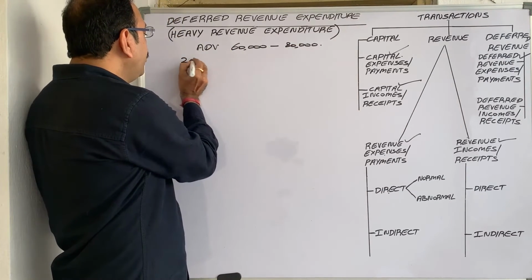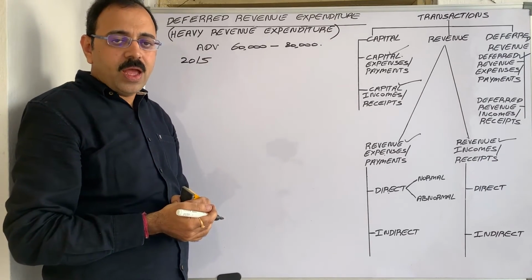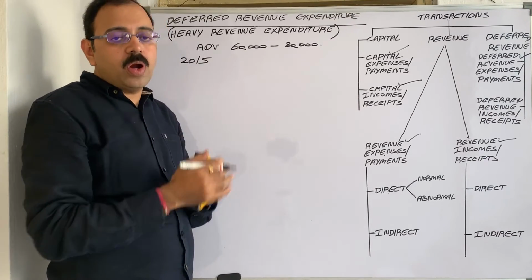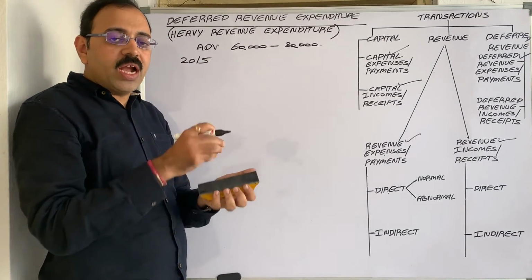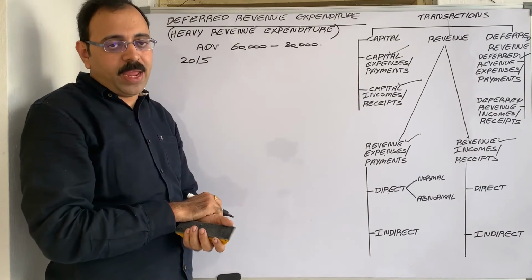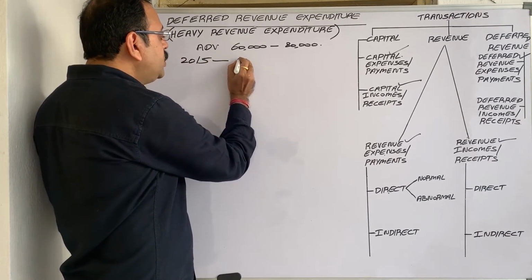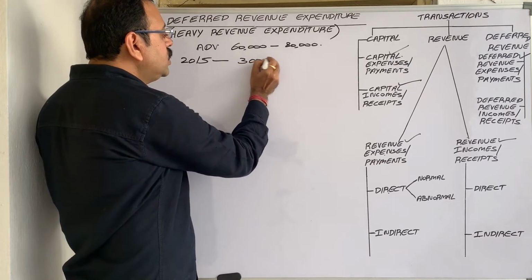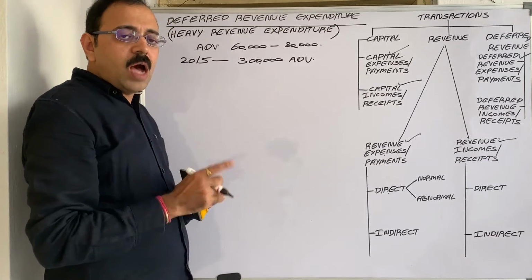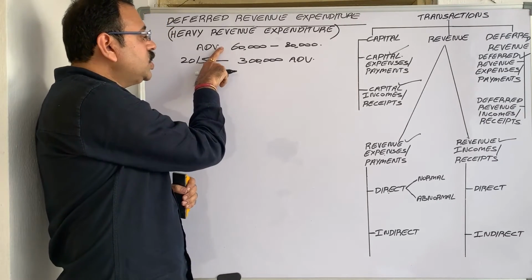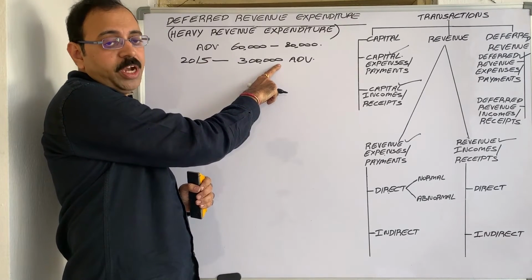In 2015, we launched a new product, and to promote that product and create brand value for it, we conducted a heavy advertisement campaign. In 2015, we spent 3 lakh rupees on promoting that particular product. Observe the difference between regular advertisement expenditure and this heavy advertisement expenditure.